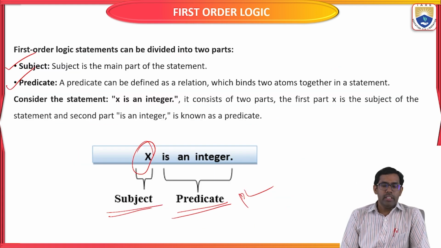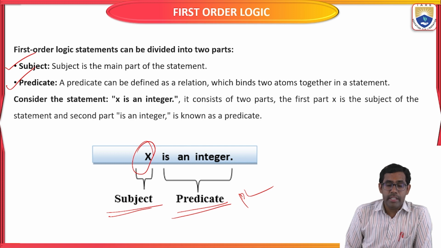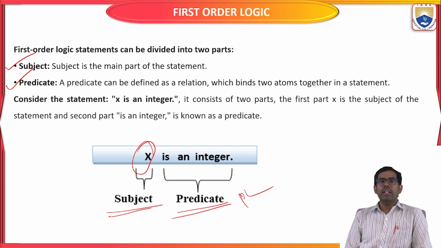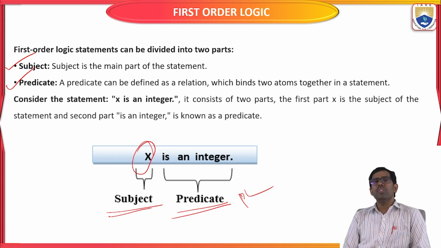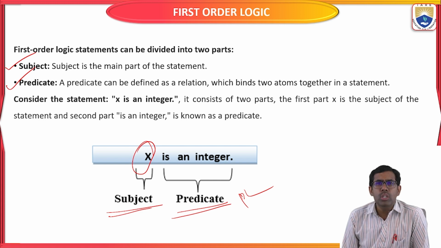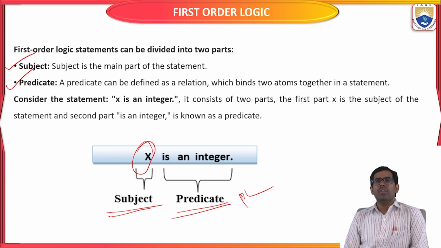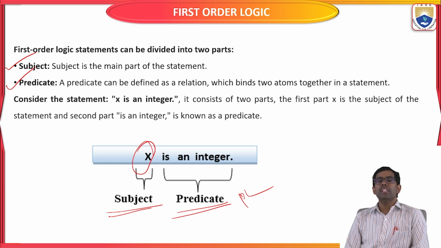Okay, so like this we are going to represent the given statement in first order logic. X is a subject, so the remaining part of the statement, which describes a particular subject, is the predicate. Like this, we represent first order logic in artificial intelligence. I'm going to analyze how one statement is represented using the first order logic concept.